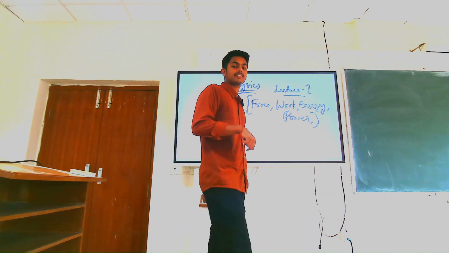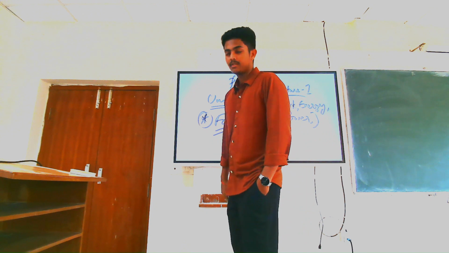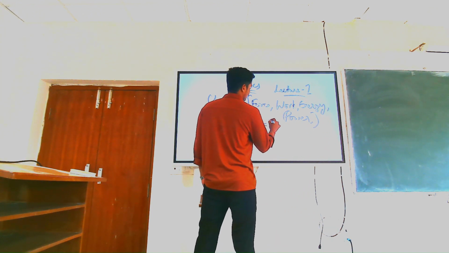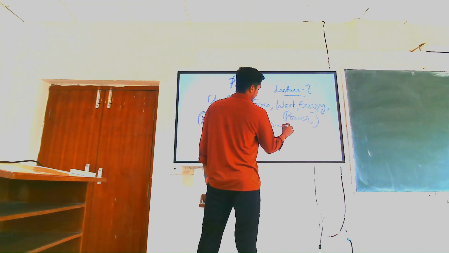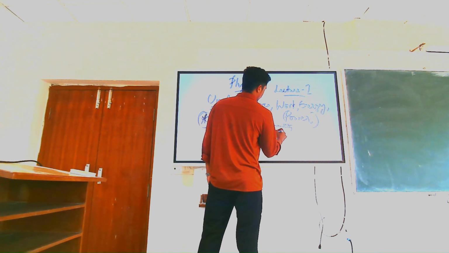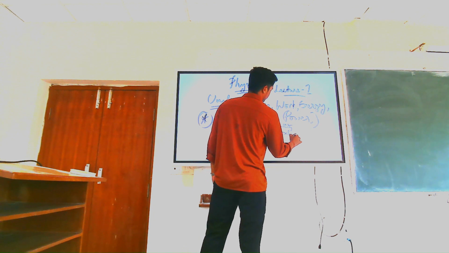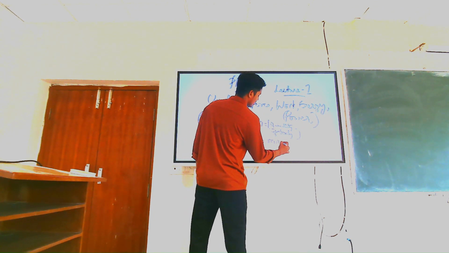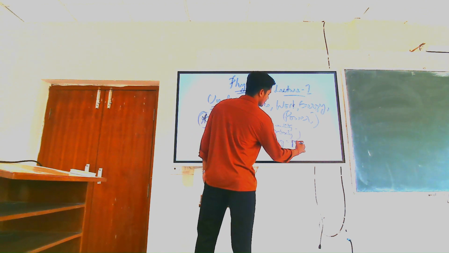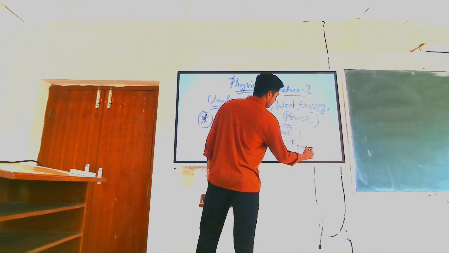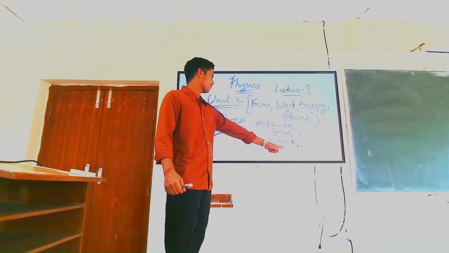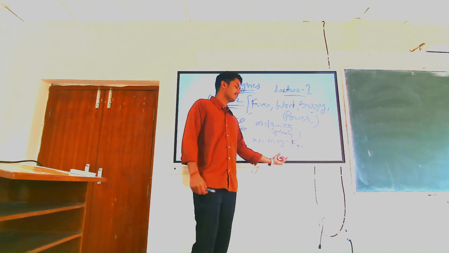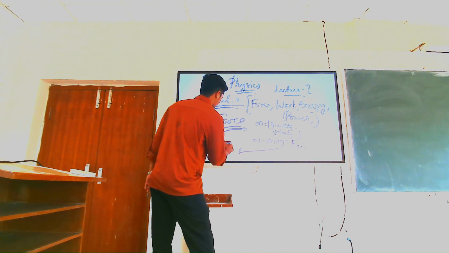So let me be clear: mass is the quantity of the body or object, but weight is nothing but m into g, which is the force exerted by gravity. The gravitational force formula is equal to mass into g. g is the acceleration due to gravity.